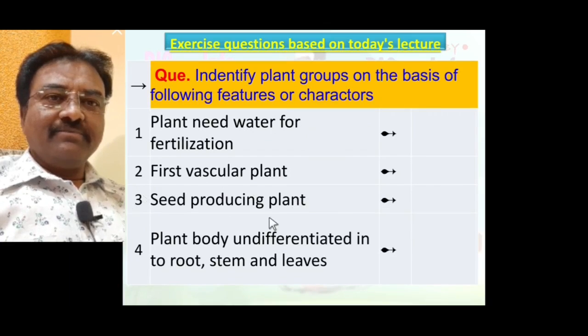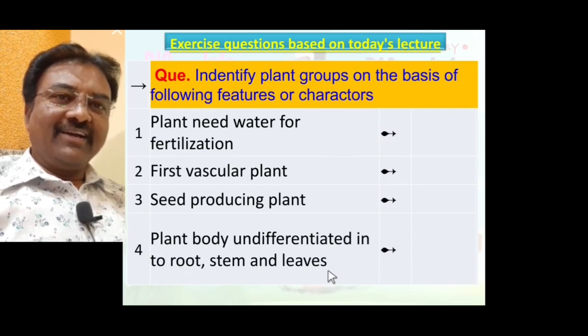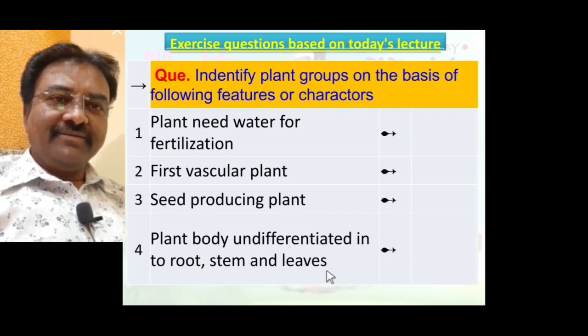Seed producing plants: yes, phanerogams are seed producing plants. Plant body undifferentiated into root, stem and leaves: yes, Thallophyta.